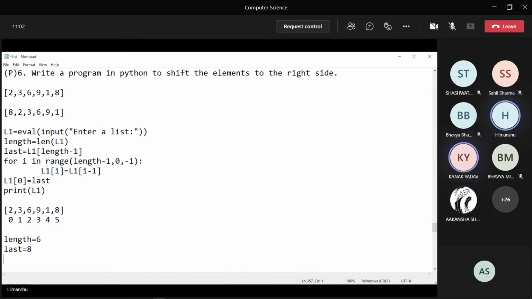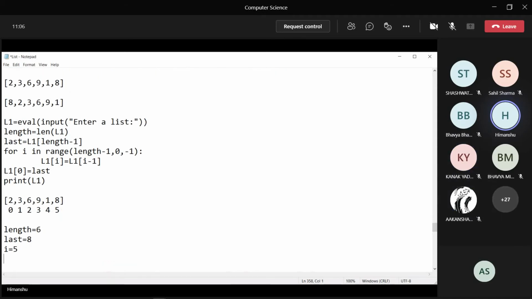Yes, sir. Now, the value of I for the first iteration will be 5, because I have mentioned that you start the loop from length minus 1, that is from 5, go till 0, with a step value of minus 1.